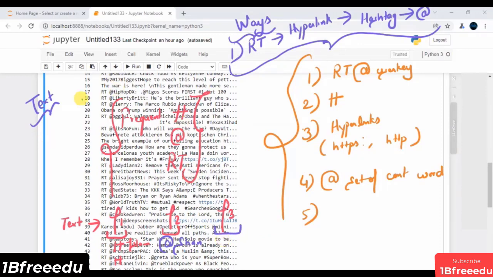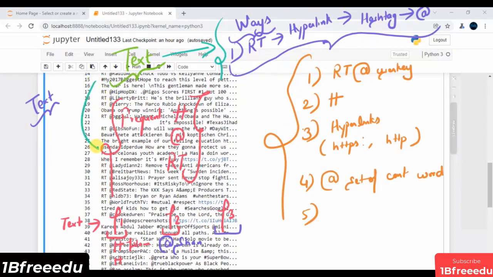So in a nutshell, you have the text feature, and on top of this text feature, this is the way you can clean the feature, to come up with the conclusion of what are some of the most frequent texts. This is one way to clean the data.